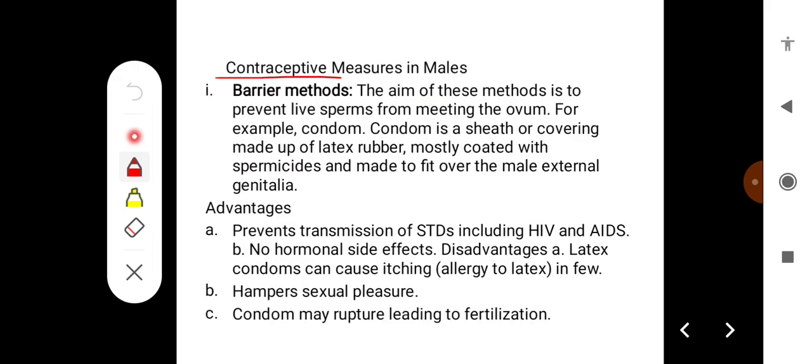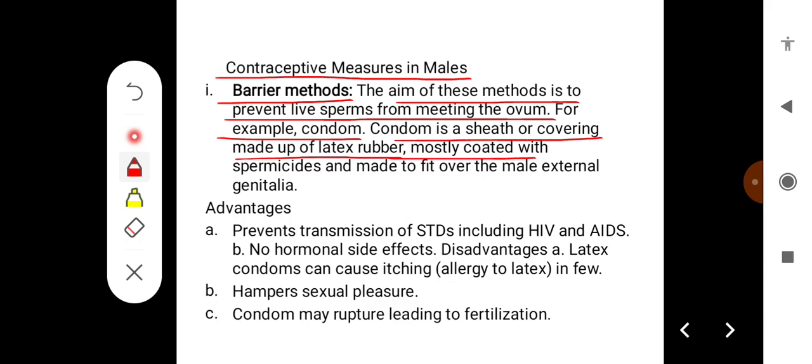The contraceptive measures that are used in case of males are barrier methods. The aim of these methods is to prevent live sperms from meeting ovum. For example, condom. Condom is a sheath or covering made up of latex rubber, mostly coated with spermicides and made to fit over male external genitalia.